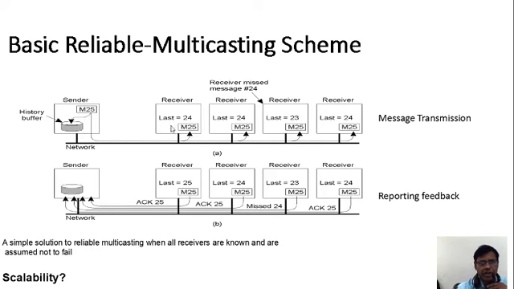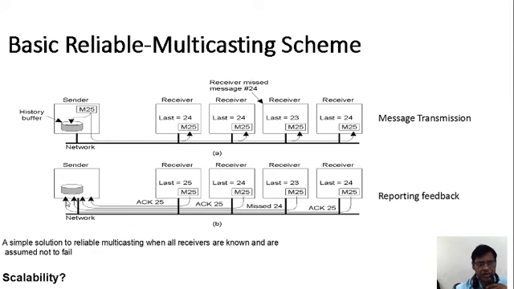And see, the receiver sends last 24, meaning 24 is received and 25 it is going to receive. Here the receiver received message 24. This 24 packet is received, and that message is receiving up to the last 23. So understand this: 25, 24, 23, 24. Like that, the earlier packets we received, and the received message it is transmitting, and message transmission.